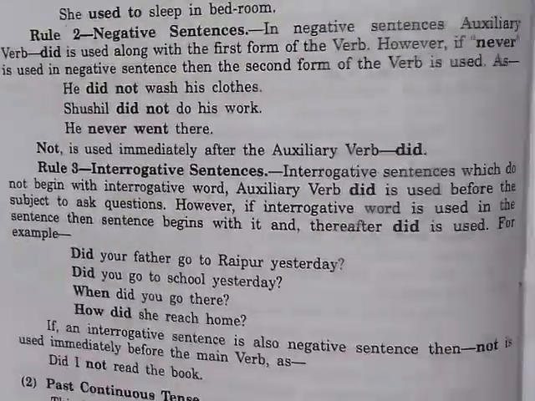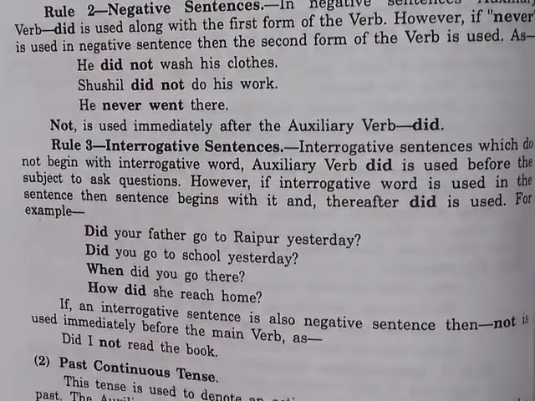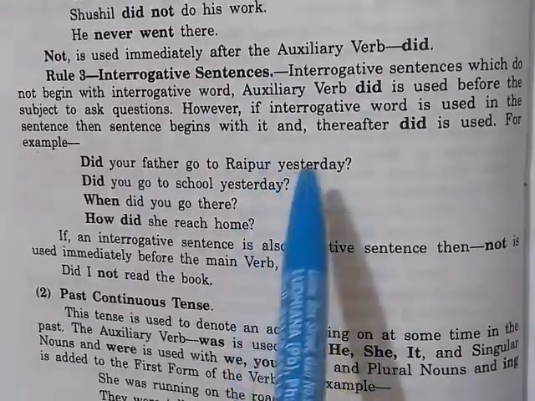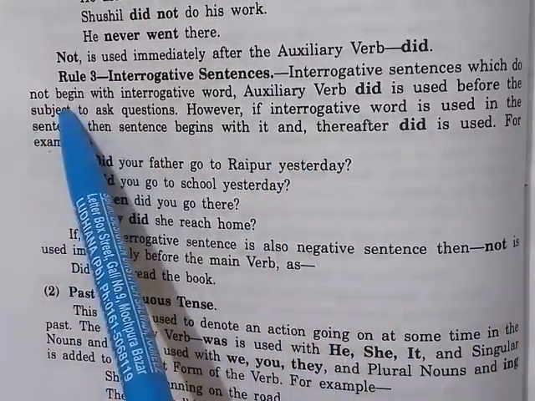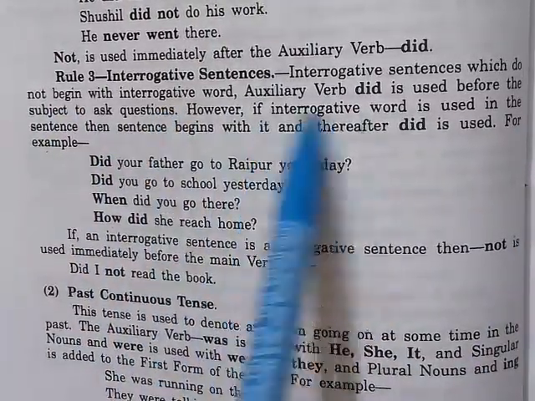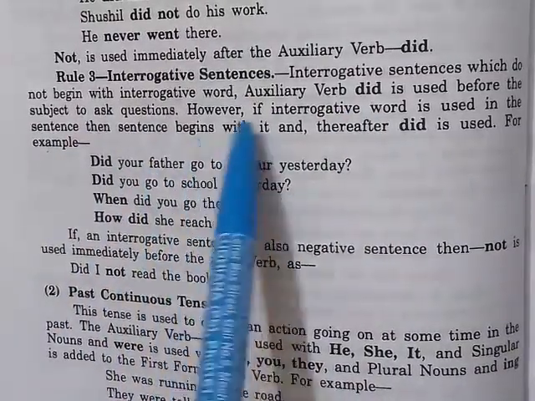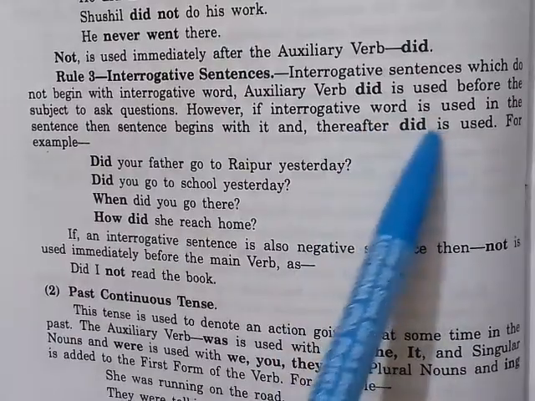Interrogative sentences which do not begin with an interrogative word, the auxiliary verb did is used before the subject to ask questions. If an interrogative word is used in the sentence, then the sentence begins with it and thereafter did is used.